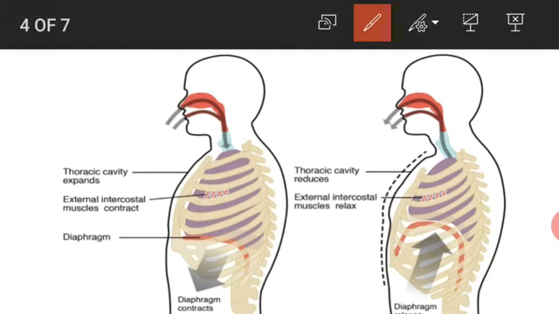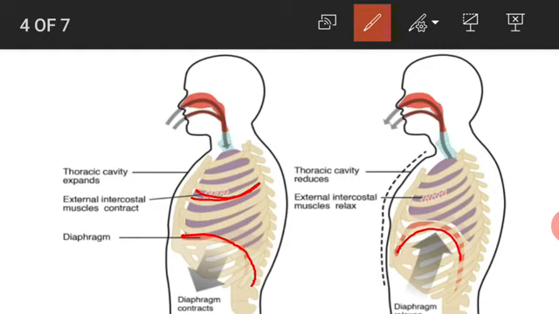During inspiration, the rib muscles contract and the ribs are raised. The rib muscles, which are attached to the ribs, contract, so the ribs are raised. At the same time, the diaphragm, which is dome-shaped, contracts and is lowered during inspiration.